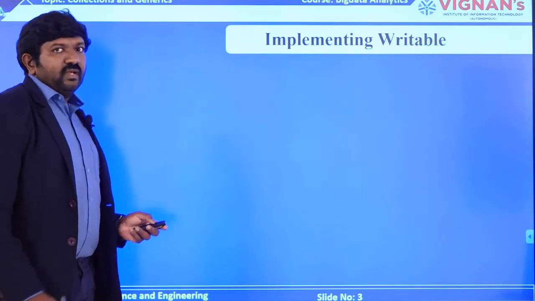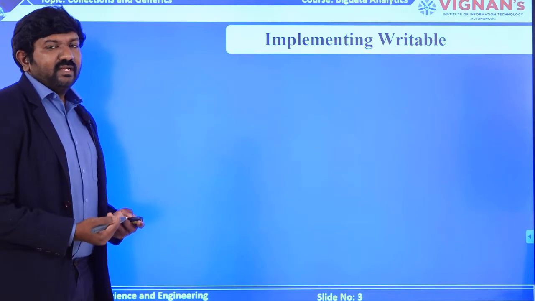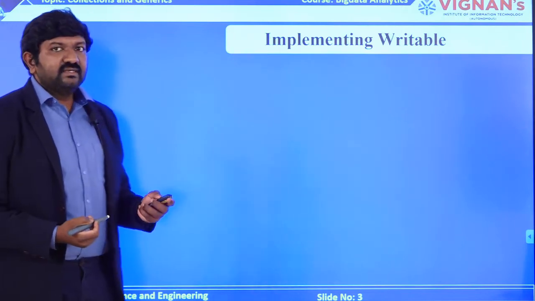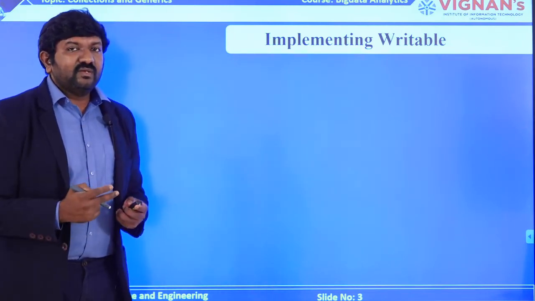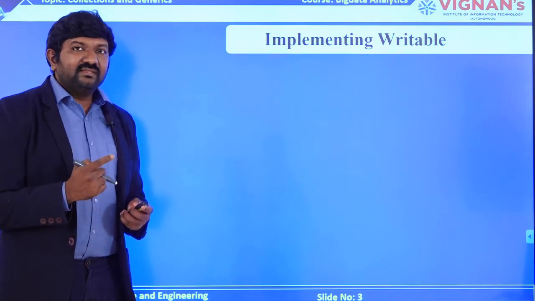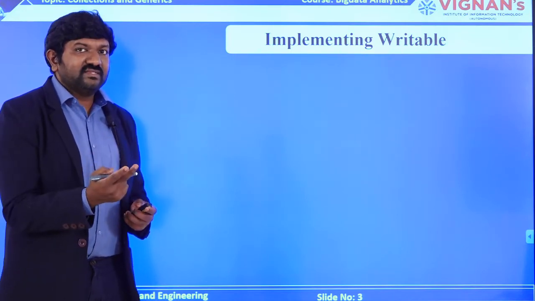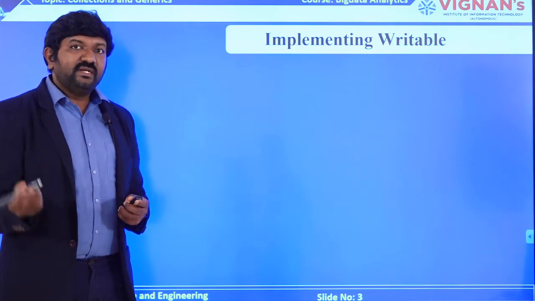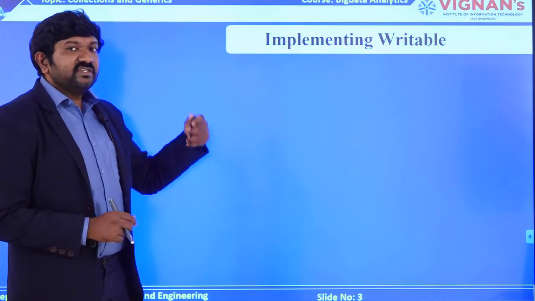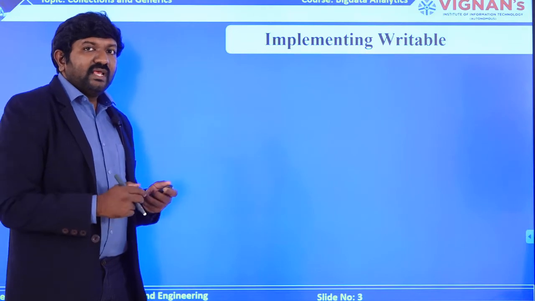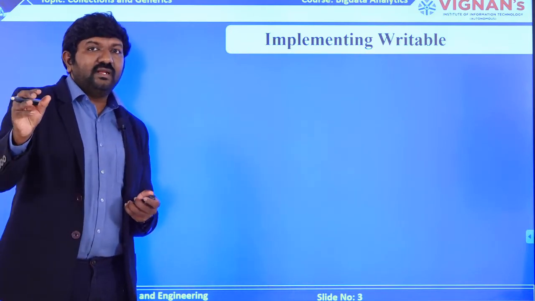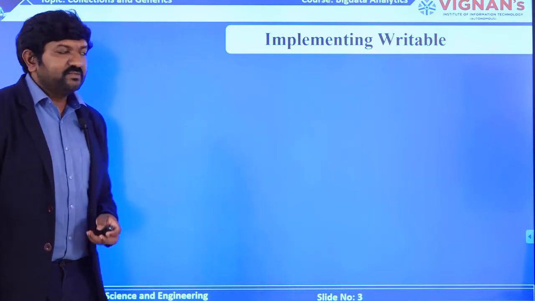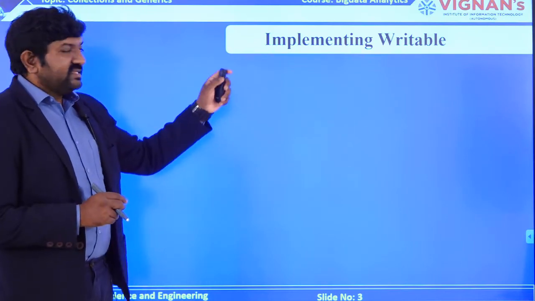So let's move on to the implementation of Writables. Before I start this, as we have seen 2 different concepts, one is serialization, another one is wrapper classes. Wrapper classes are something that converts your primitive data types into objects. Serialization is something which will help you to transmit your object over the network in the form of byte streams. So together we can understand a Writable.